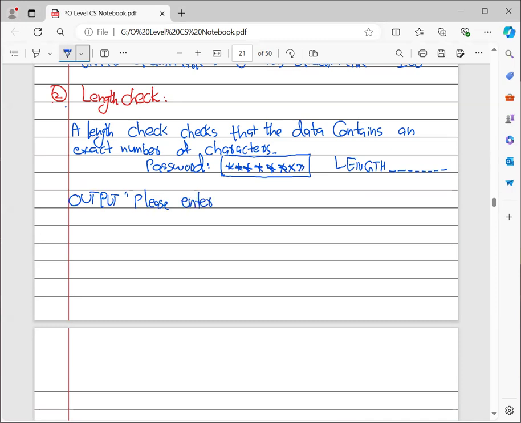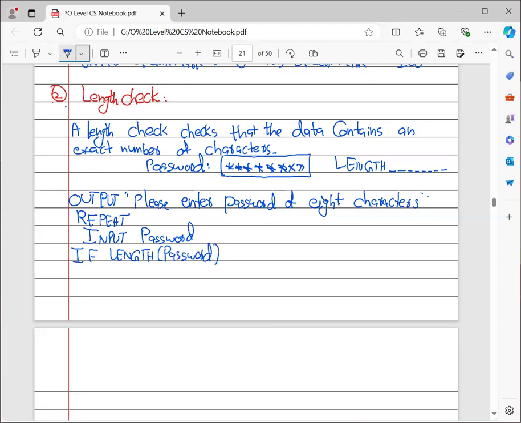Please enter password of 8 characters. Then I'm going to write repeat, then input password, and then here comes the if statement: if the length of your password is not equals to 8, then you need to output